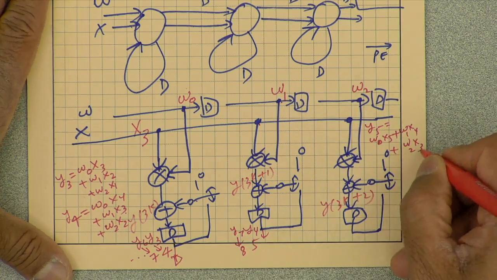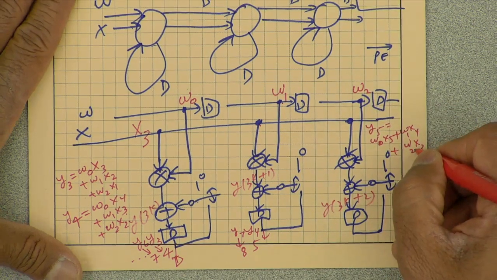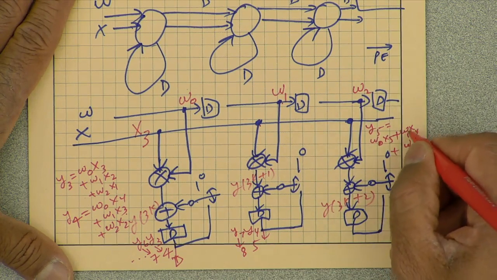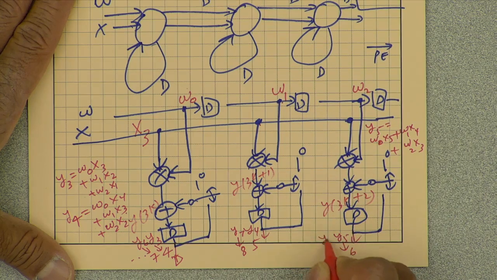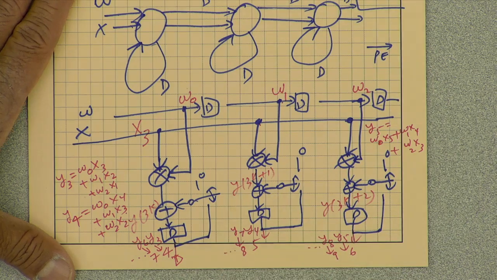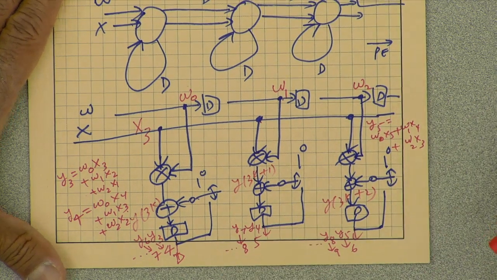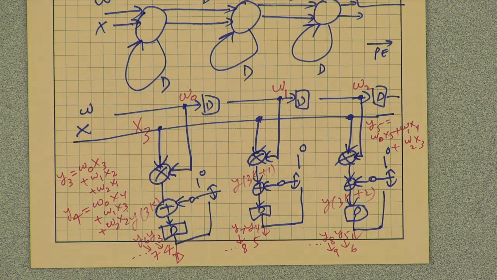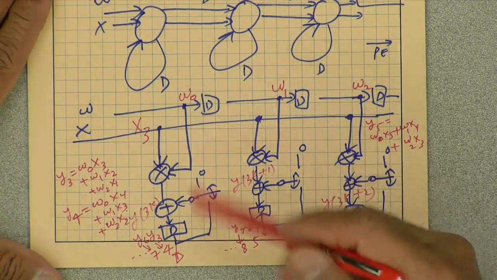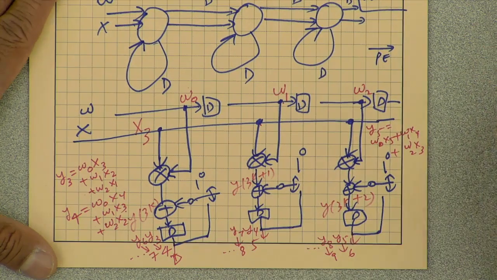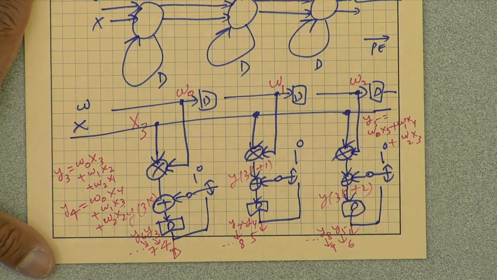And here we are just beginning w2 times x3 in clock cycle 3, and then 4, 5, and in clock cycle 6 we will complete y5. y5 will complete in clock cycle 6, y8 will complete in clock cycle 9, etc. That's why we say hardware utilization efficiency is 100%, because in 3 clock cycles we have 3 outputs available. On average, every cycle, every PE is busy. All right. Any question about this?